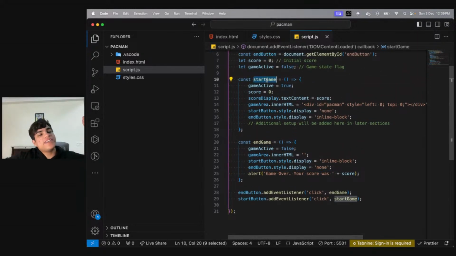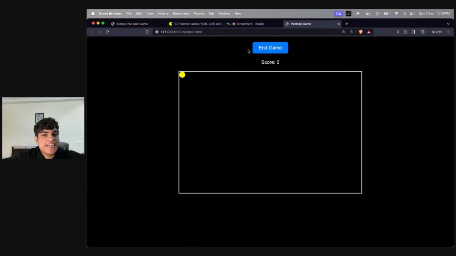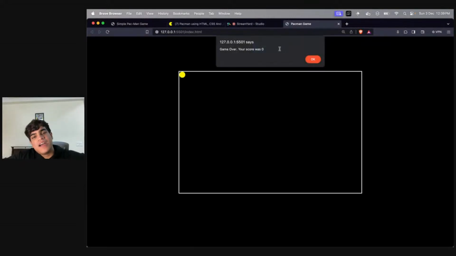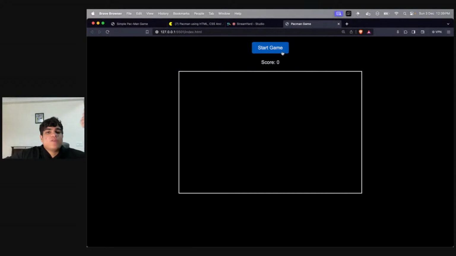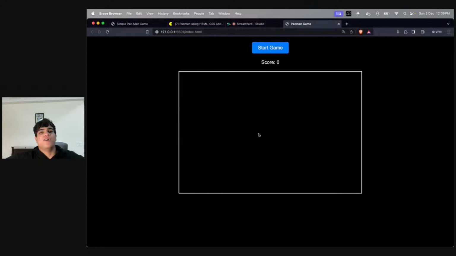When we clicked on the start game, we were getting rid of the start button and showing the end button. So it becomes somewhat like a toggle now. If I click on start game, I see end game now. If I click on end game, I call my end game function, which shows my score, and that is it. Once I click OK, everything goes away. So again, start game and end game are very simple. Start game, you'll be initializing all the properties, the Pac-Man, and the food items also will be made. And inside the end game, you're getting rid of everything. You're making the score as zero. All right. Let's move on to the next functionality.